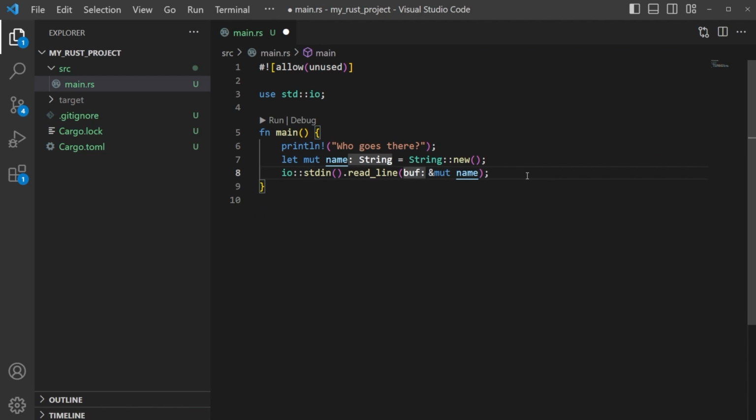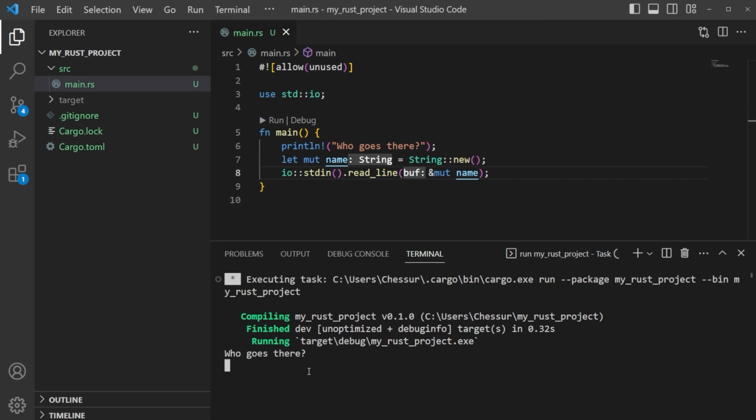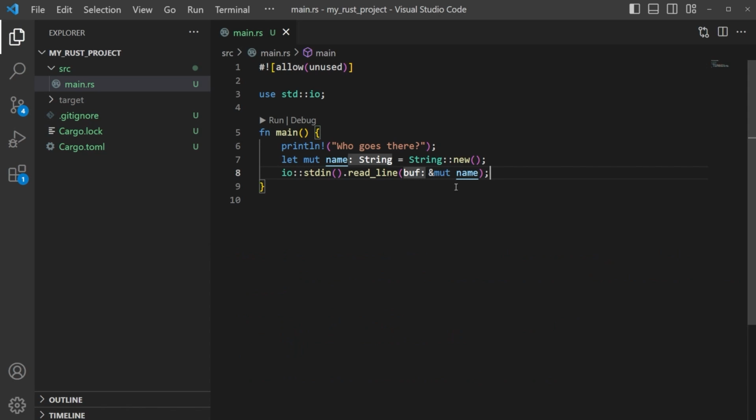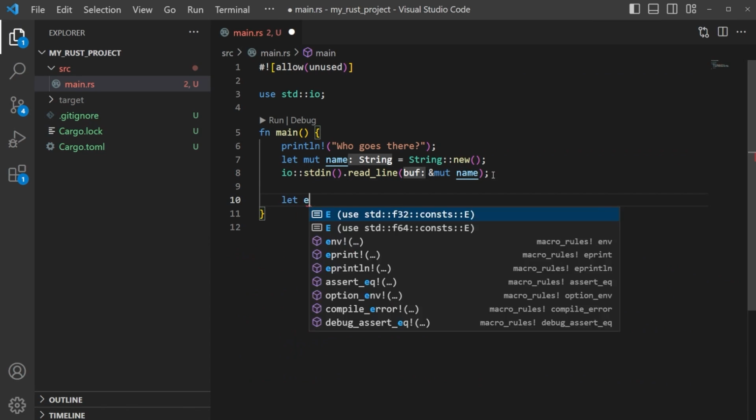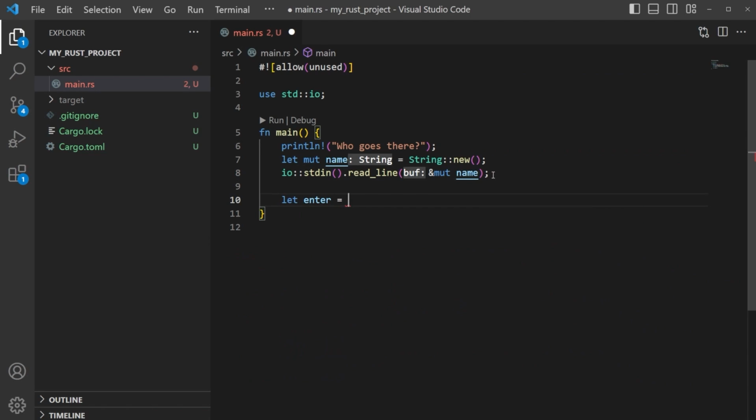We could even just show this first. Let's just save this. So if we run this, it says who goes there, just say Heath, and it'll close the program. There's no end or anything here, right? So that's step one, that's good. So now we can come in here and we can just say let enter equals you may now enter.